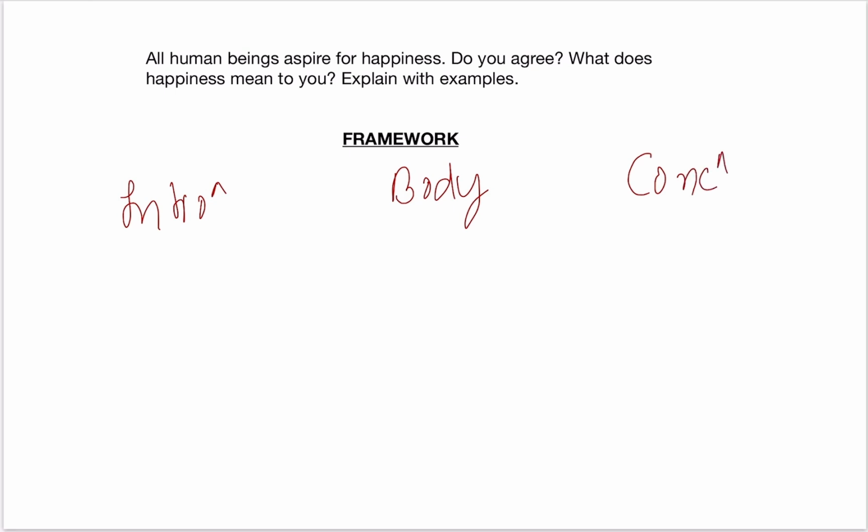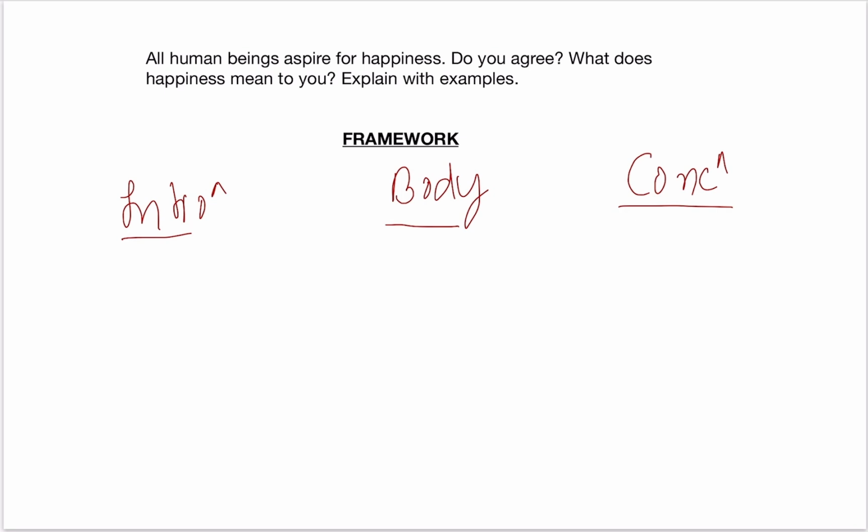Now, conclusion is not important in all questions. You have to decide whether to write a conclusion on the basis of the demand of the question and also the word limit. In this particular question, conclusion is not important, but I have picked it also, and we will see later what I'm going to do with it. Now the introduction is there, the body is there, and the conclusion is there.